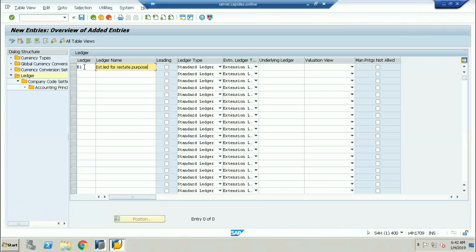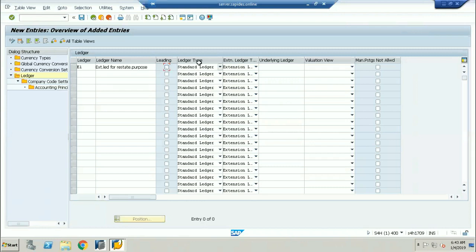Now, this is not the leading ledger actually. Only for OL, that is only for the leading ledgers, we'll select this option. We will not select this checkbox for non-leading ledgers and for the extension ledger. There will be only one leading ledger for a company code. You cannot have multiple leading ledgers, only one, but you can have multiple non-leading ledgers. So this checkbox is only for the leading ledger, and I should not select it.